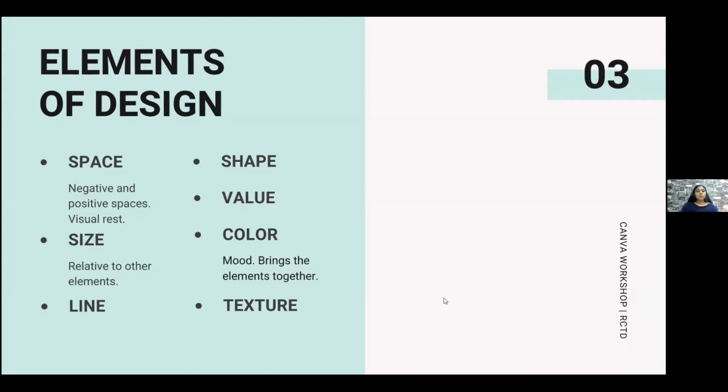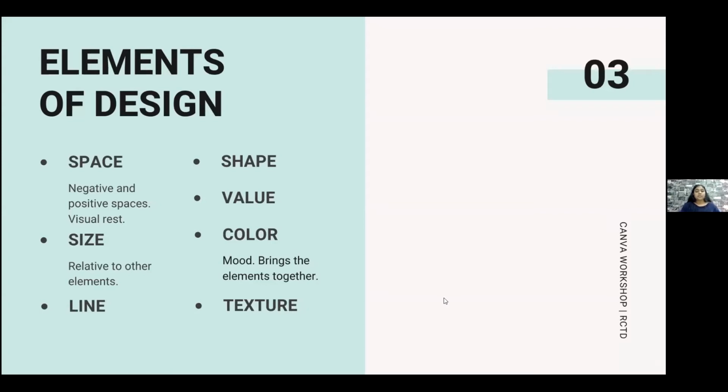And the positive space is the space which is filled with elements of design. So it is not always necessary to occupy the whole graphic with many elements. The more simple it is, the better it is, because it provides visual rest to the viewer.